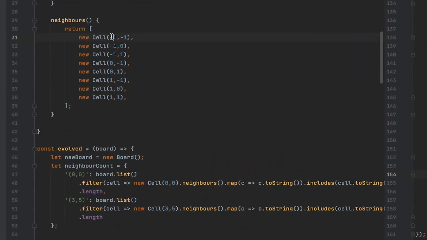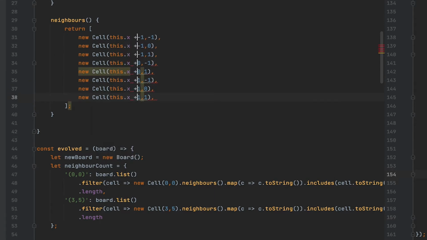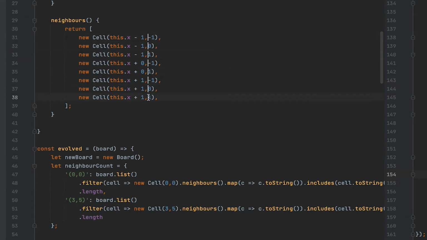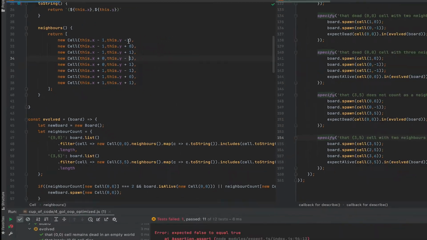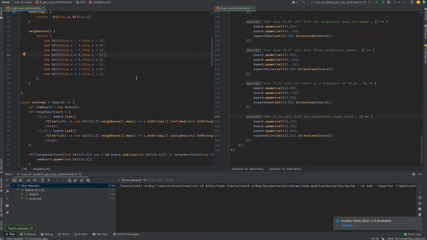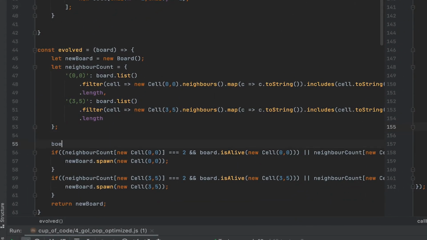So we actually need to add this.x plus, and then here I'm going to just replace this with a minus, and then also here we need this.y plus, and just remove those minus ones and replace them with simple minus, and that actually passes. So how could we refactor this?